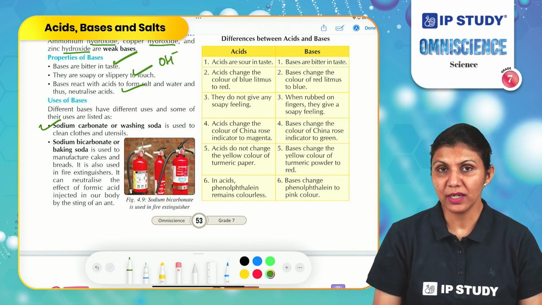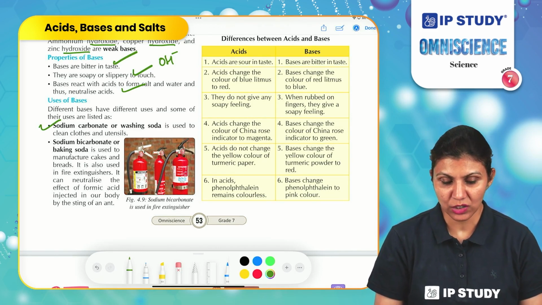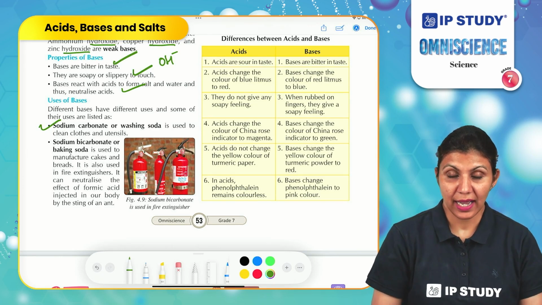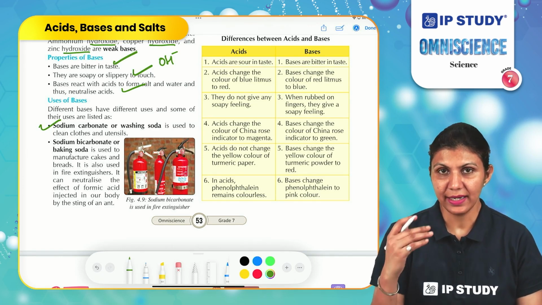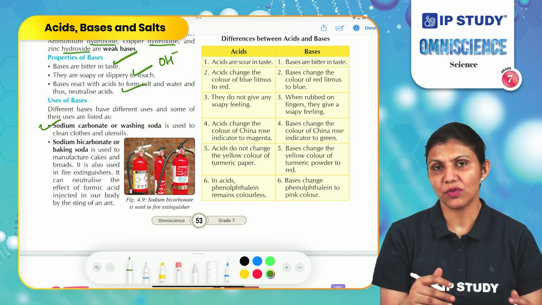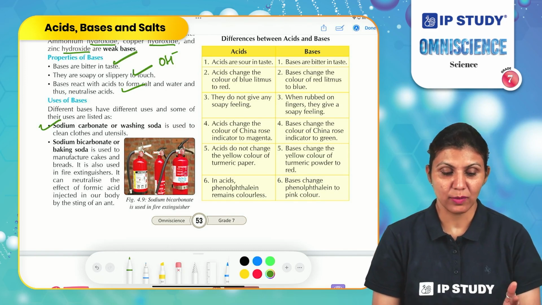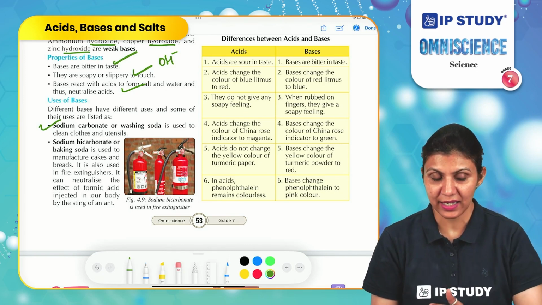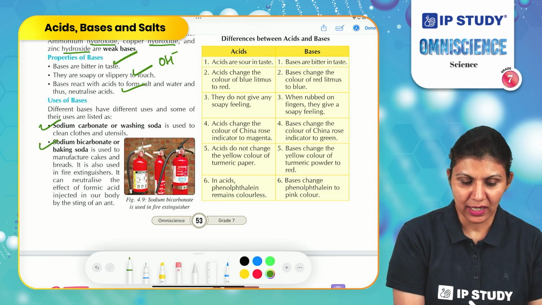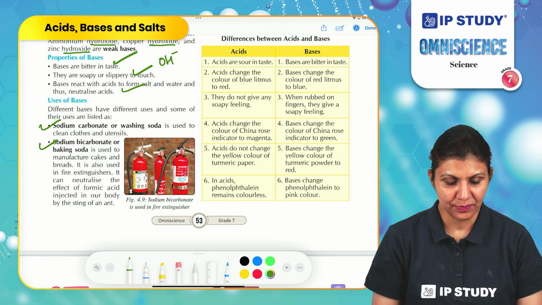Very commonly used base is sodium carbonate or washing soda. It is used to clean clothes and utensils. So any detergent that you are using at home, any cleaning agent used for utensils and clothes contains base in it, and the commonly used base in these cleaning agents is sodium carbonate. Sodium bicarbonate is an edible base.